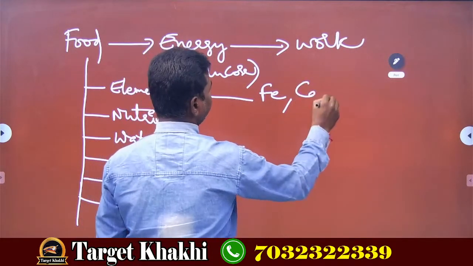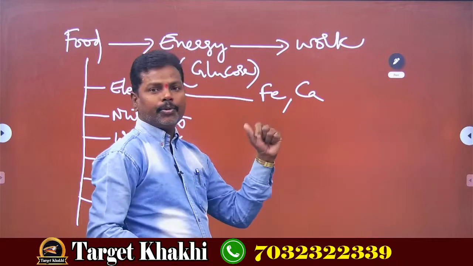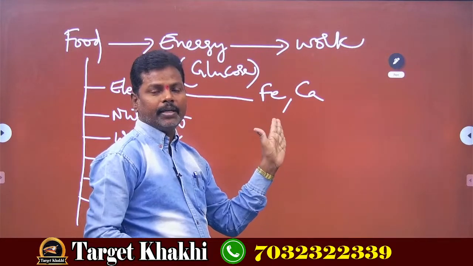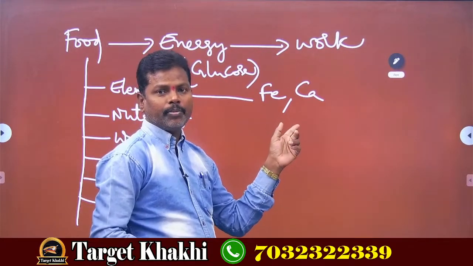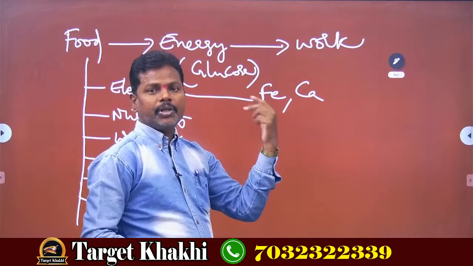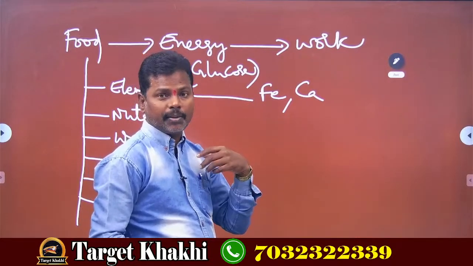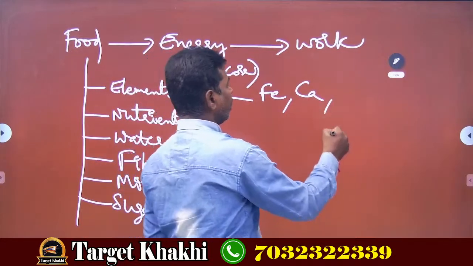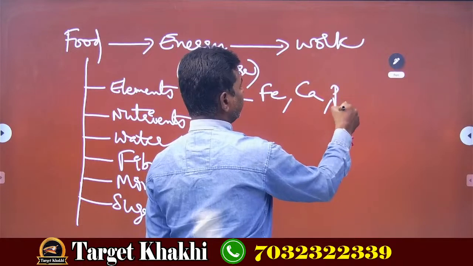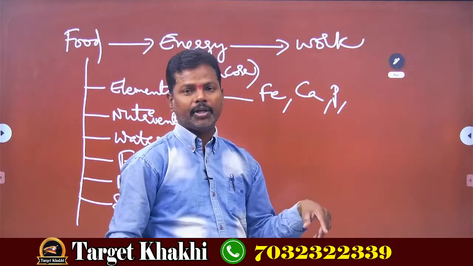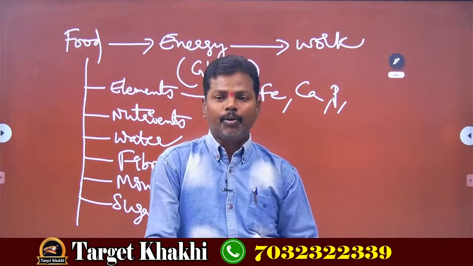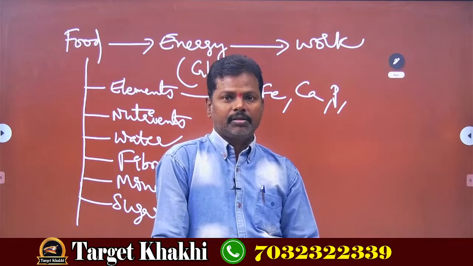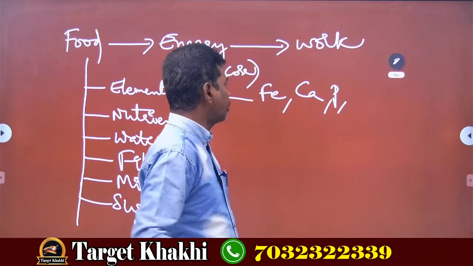Iron improves our blood by combining with hemoglobin and transporting oxygen to each and every cell in the body. Next, calcium. Calcium and phosphorus, these two are very, very important to make our bones strong. Okay? Next.